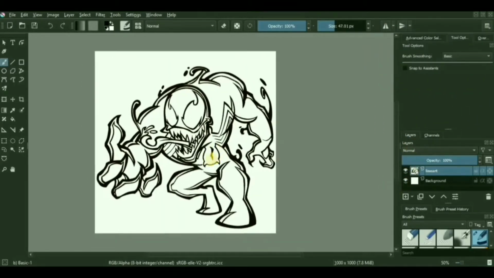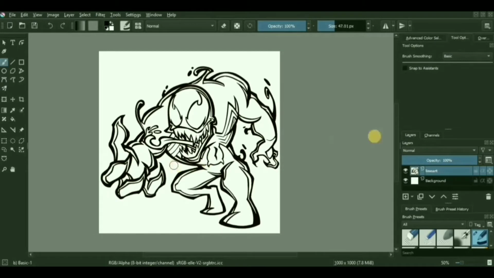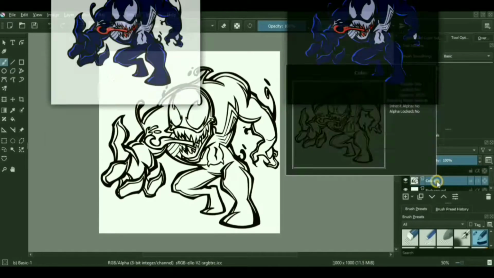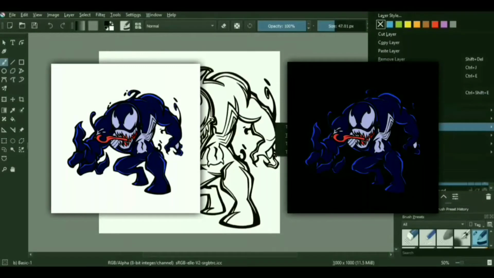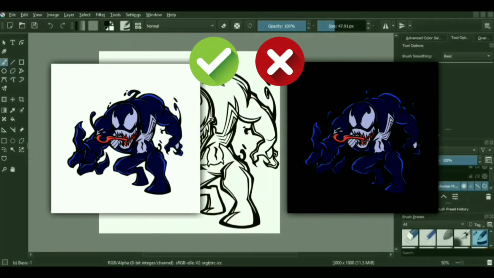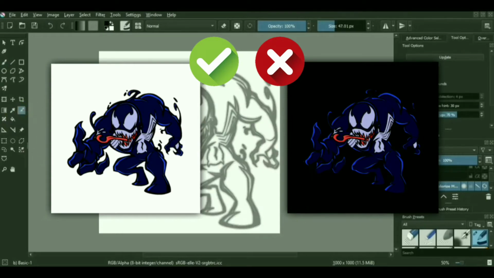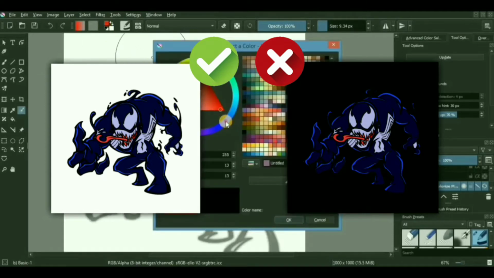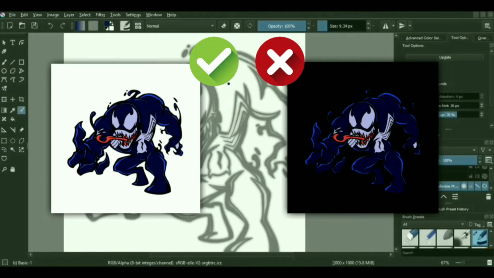First of all, coming to the background, they either draw a background completely black or completely white, irrespective of the color or the tone of the image they are going for. The easiest example is shown in front of you on the screen. Just tell me which picture looks more clear and vibrant to you. Obviously, it's the one with the white background, because the tone of the character itself is too dark, so putting it in a white sort of background creates a contrast between the background as well as the foreground. Unlike the second one, which has both a dark background as well as a dark foreground.